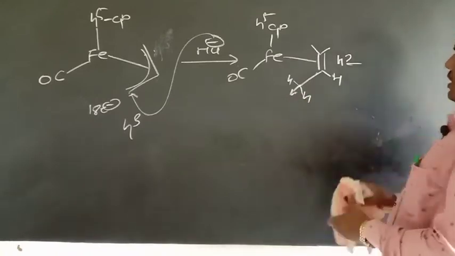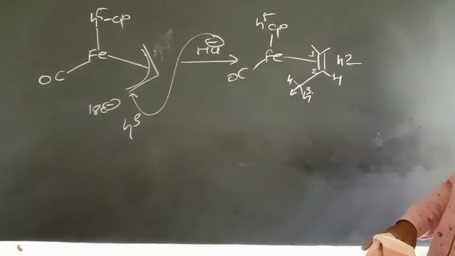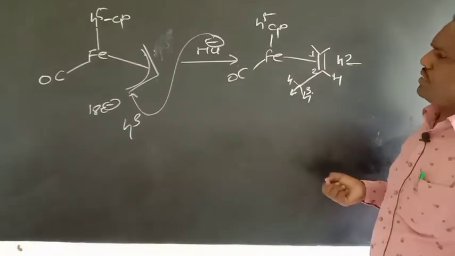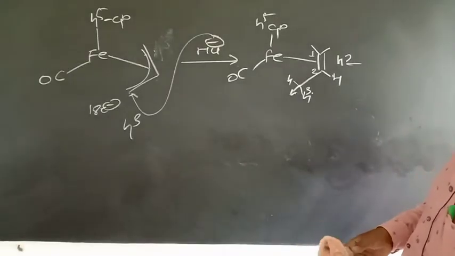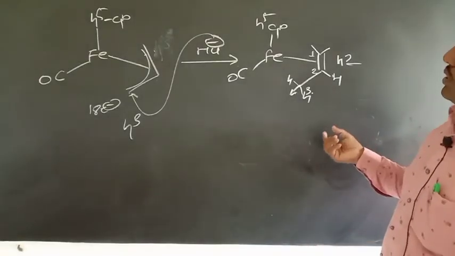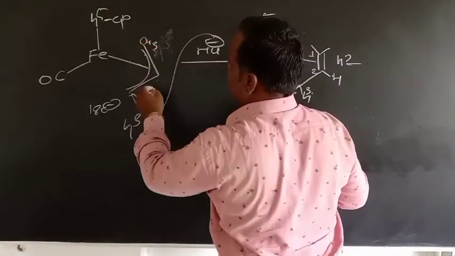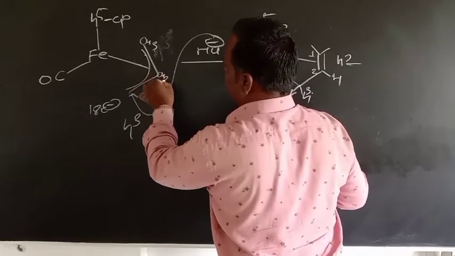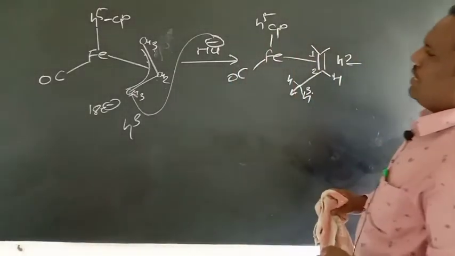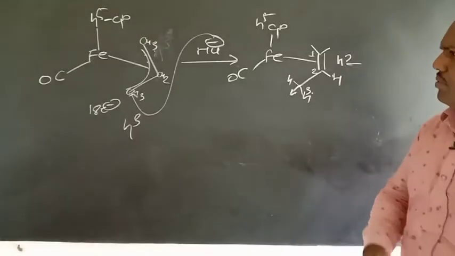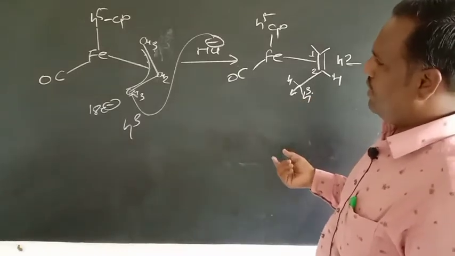In this case the hapticity decreases by 1 unit. So this is a CH3, this is a CH2 and this is a CH3. All these carbon atoms are attached to this metal atom, and then we get the product.